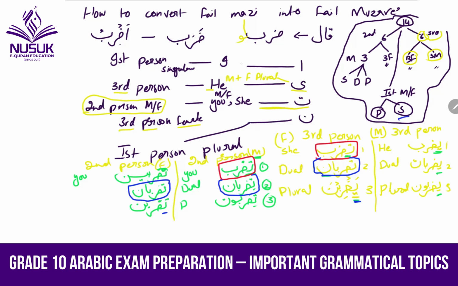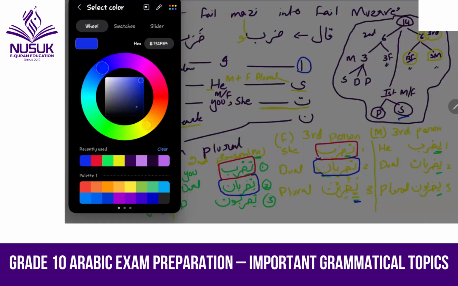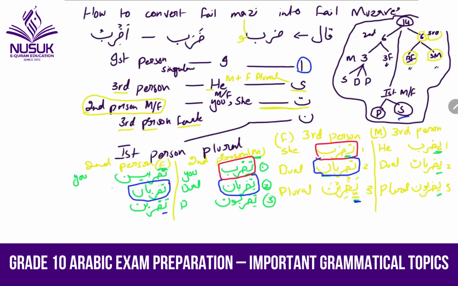For the first person, we have to use alif, this one. I'm going to change the marker color again. So for the first person, we have to use Azribu, with alif. Azribu for I. And for the last, this is also the first person. We have to use Nazribu. Azribu, Nazribu. Nazribu means we are hitting or we will hit.